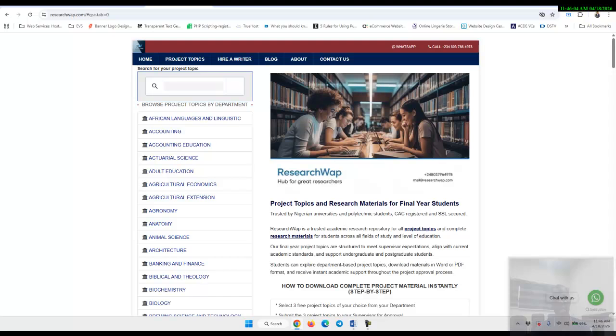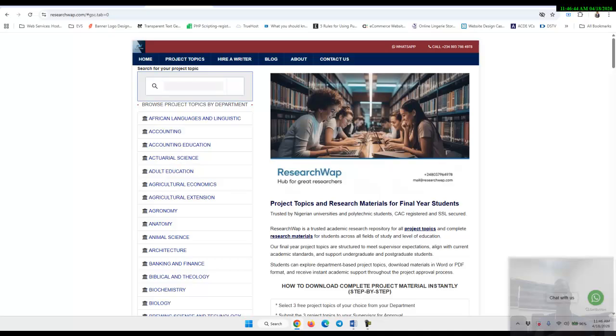Another platform where you can get projects as well is ResearchWap. In the last class that we had, Dr. Ibrahim Adinoyi was able to break down for us the components of a research, the chapter one, the chapter two, what they all comprise. So we all know how to go about it, but this is not what that is about. We have not even started. We are talking about how do I even get the research project. That's what brought us here.